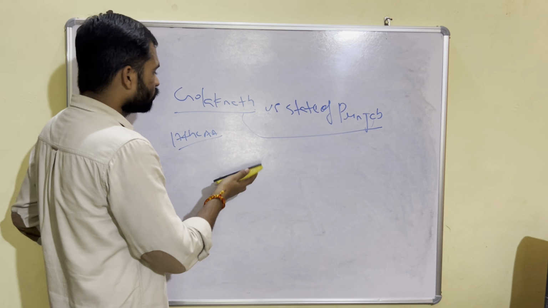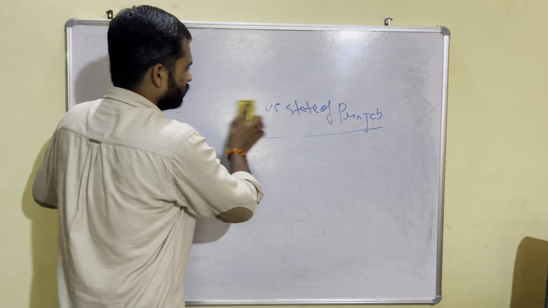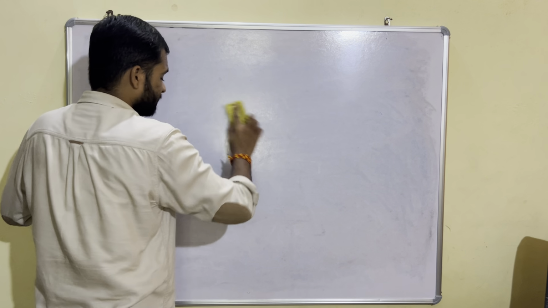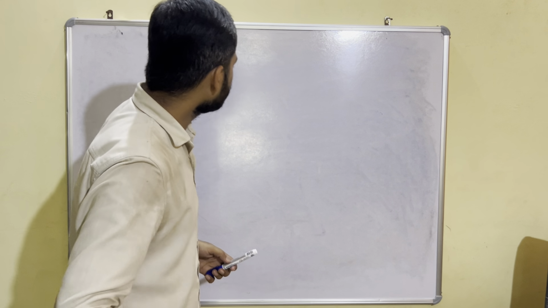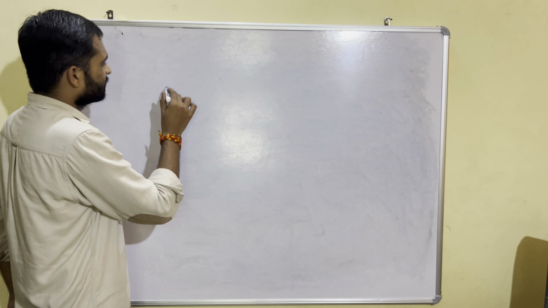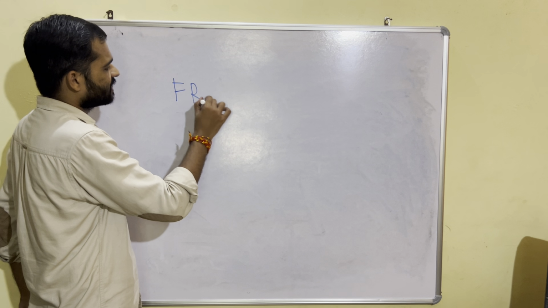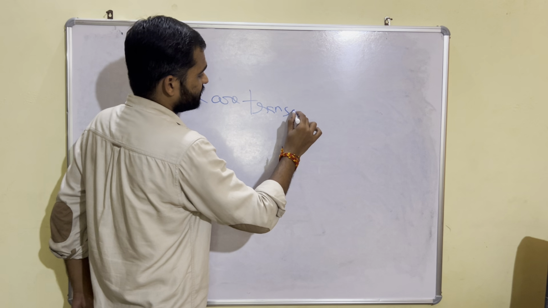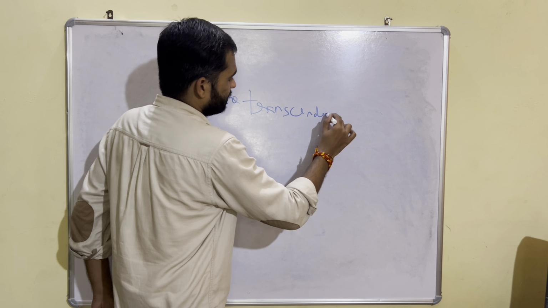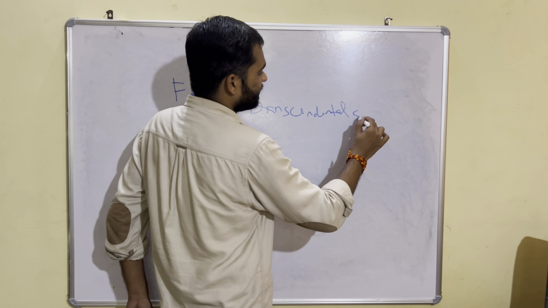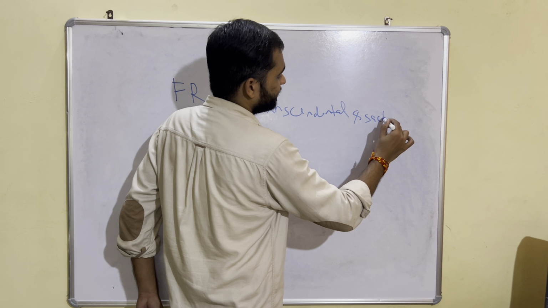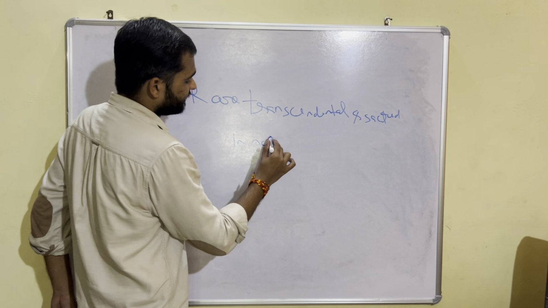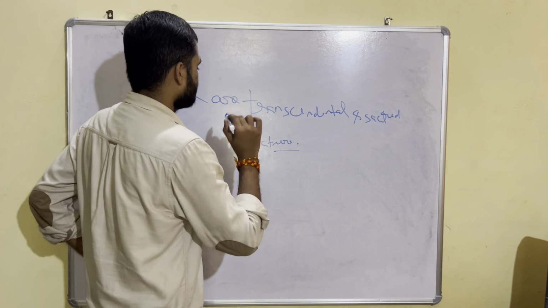What did the Supreme Court pronounce in this judgment? Now the Supreme Court used very harsh words. The Supreme Court says that the fundamental rights are transcendental and sacred in nature.